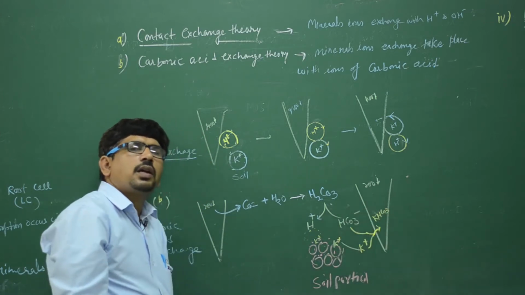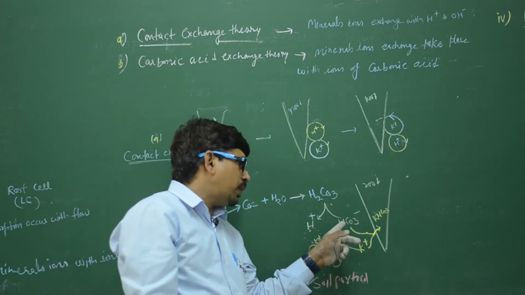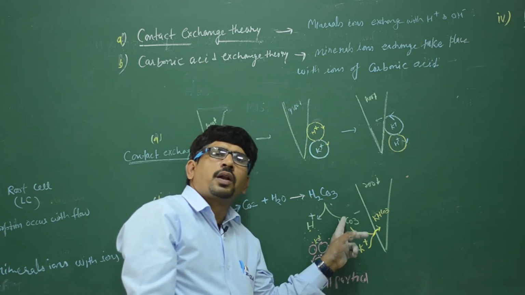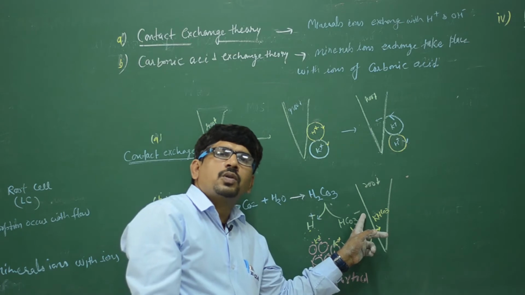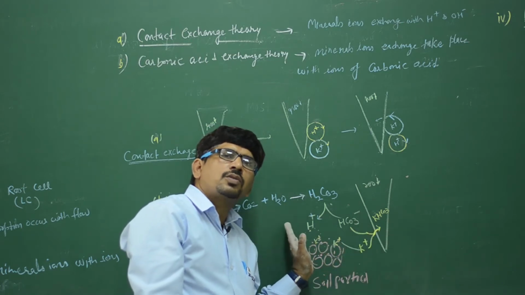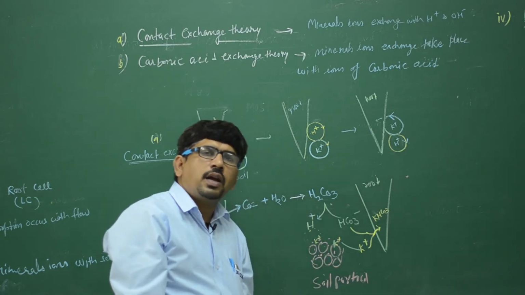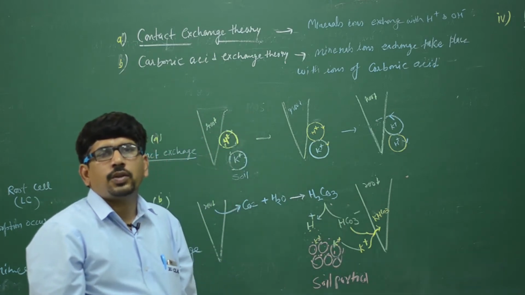We can say that with the help of the carbonate ion, the potassium ion joins and potassium carbonate enters into the root cell. The minerals are exchanged from outside to inside. H plus is outside and K plus is inside. That is known as the carbonic acid theory.